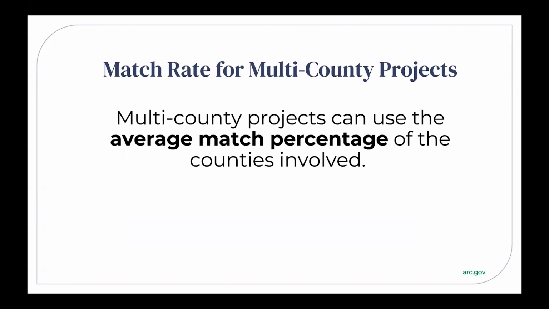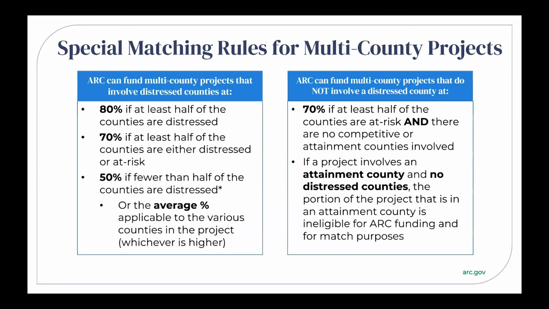So, as we just saw, generally for multi-county projects, you can use the average match percentage of all the counties involved. However, there are a couple of cases where we have special rules for determining the match rate of a multi-county project. If at least half your project's counties are designated as distressed, ARC can fund up to 80% of the total project cost. If your project involves a distressed county and at least half the counties are either designated as distressed or at risk, ARC can fund up to 70% of the project cost.